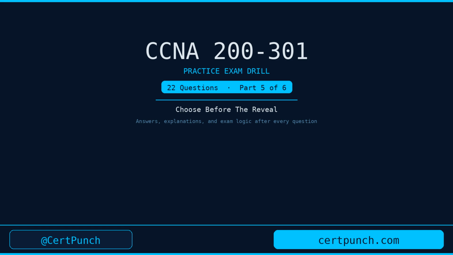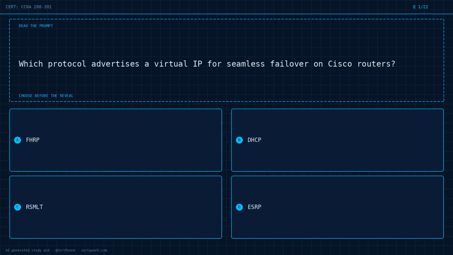CertPunch practice round for CCNA 200-301. 22 questions. Read the prompt, choose the best answer before the reveal. Then listen for the exam logic behind it. Let's begin. Question 1 of 22.